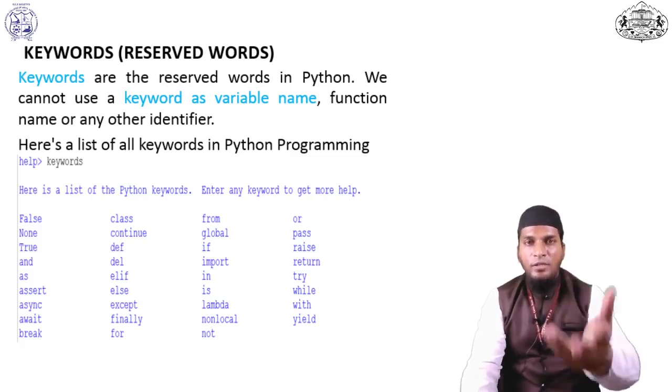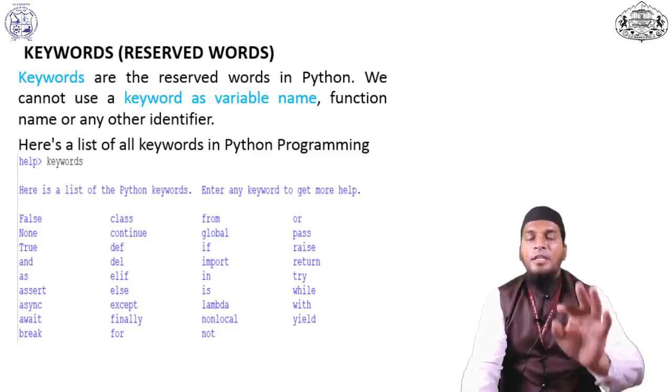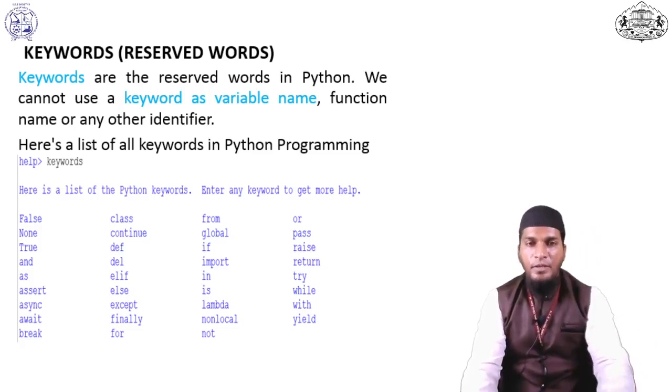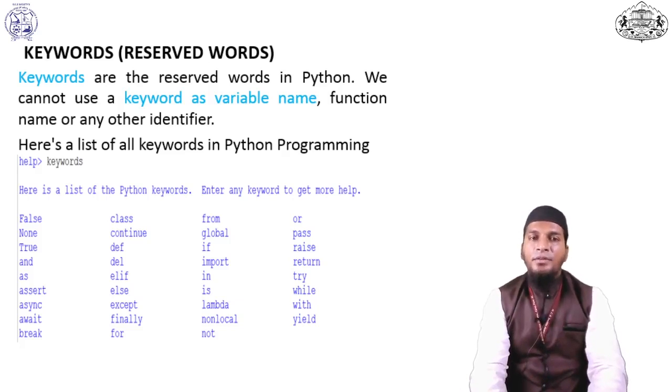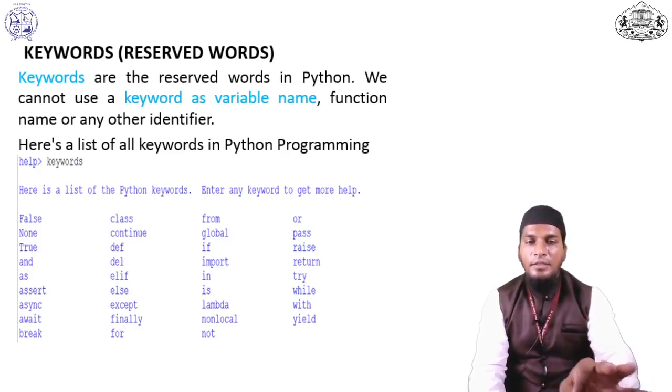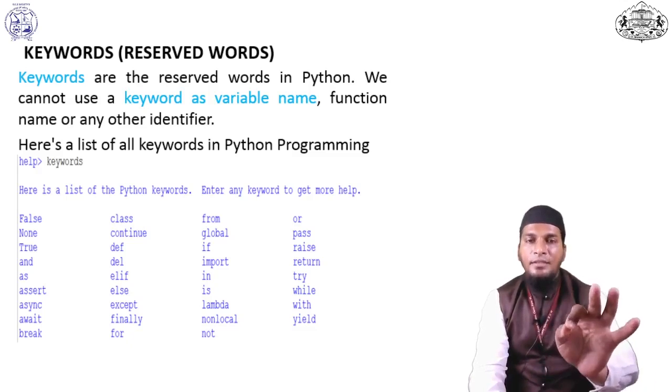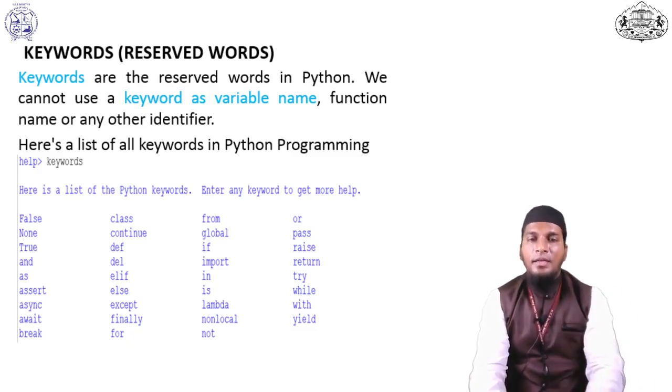If you want to search what the keywords in Python are, then you can use the help function, then you can write keywords. It will show the whole list of Python keywords. See, there is the list of Python keywords. These 33 keywords you cannot use as a variable or as an identifier. Getting clear?